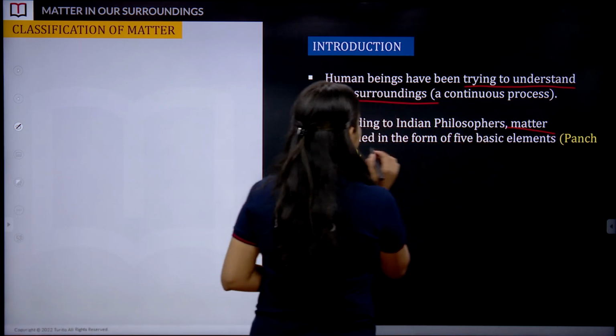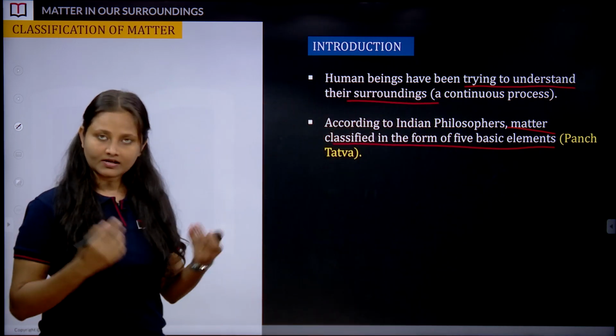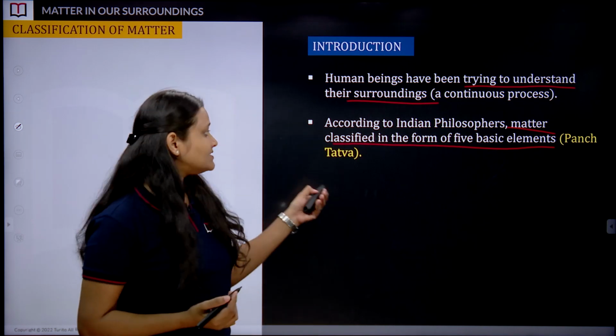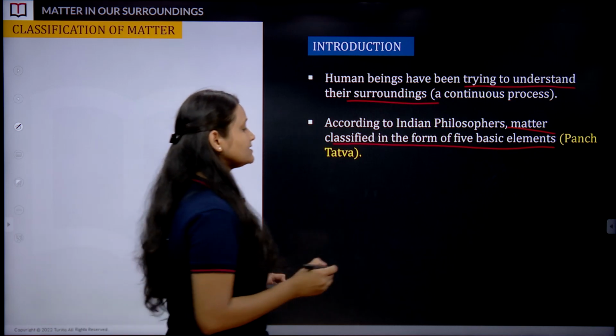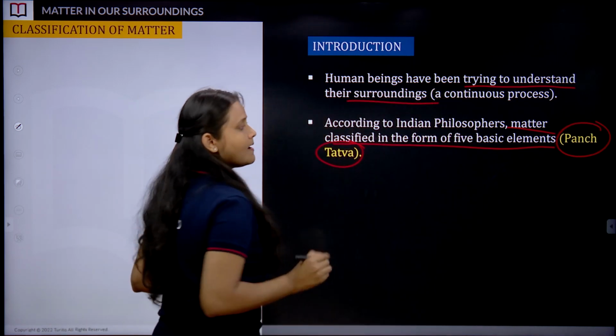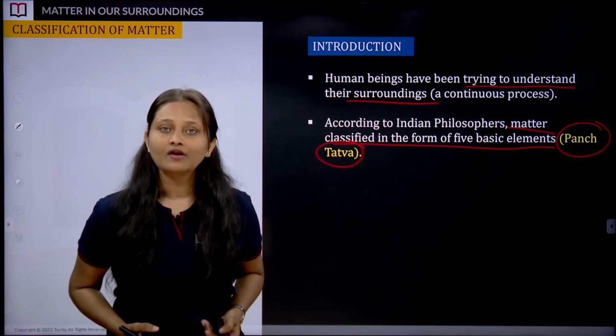Matter was classified in the form of 5 basic elements, also known as Panch Tattva. Panch means 5, Tattva is truth or aspects of life.